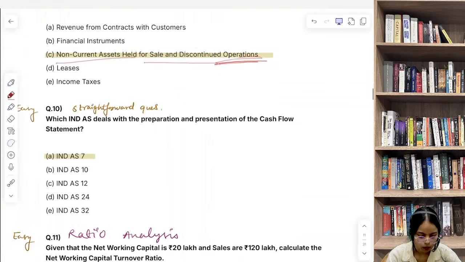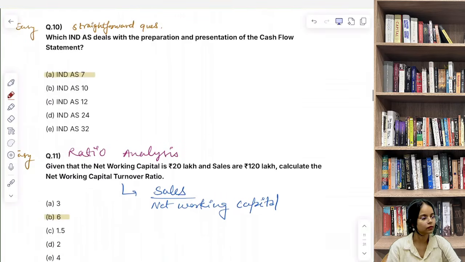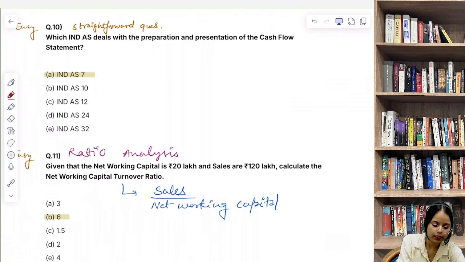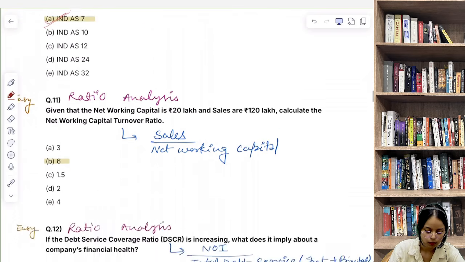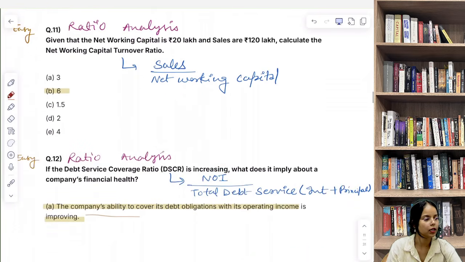Now let's discuss question number 10. Which IND AS accounting standard deals with the preparation and presentation of the cash flow statement? Preparation and presentation of the cash flow statement. Again, easy and straightforward question. IND AS 7, accounting standard 7 provides the entire framework for preparing and presenting cash flow statements. Very easy. Then we have question number 11.